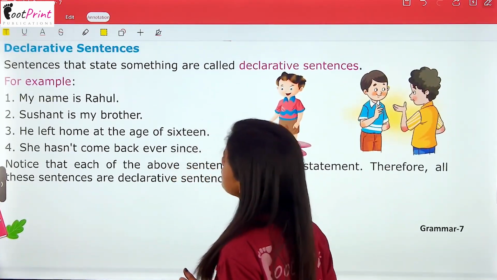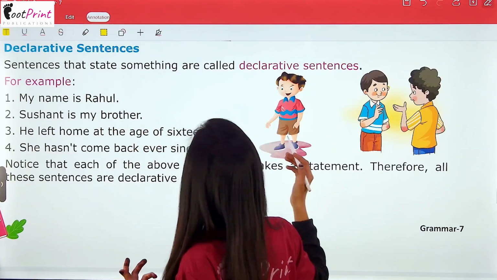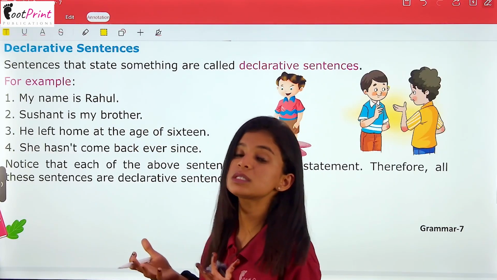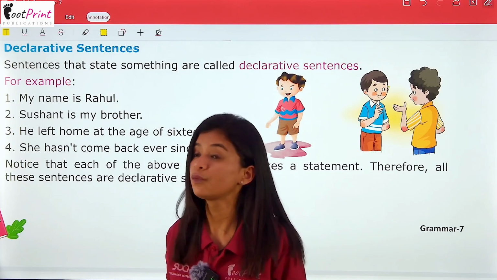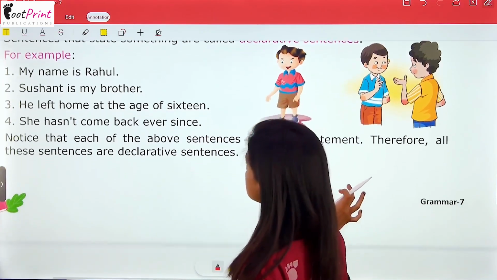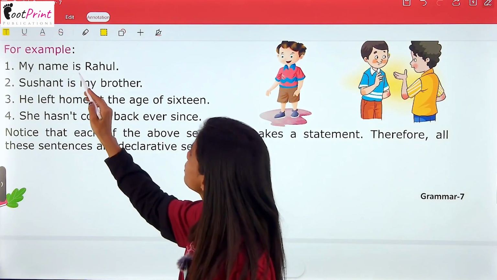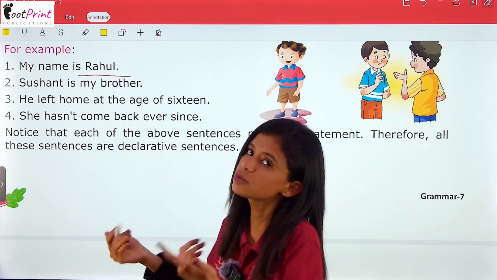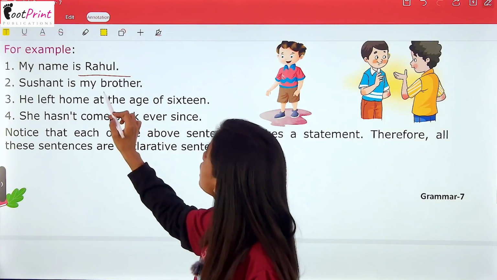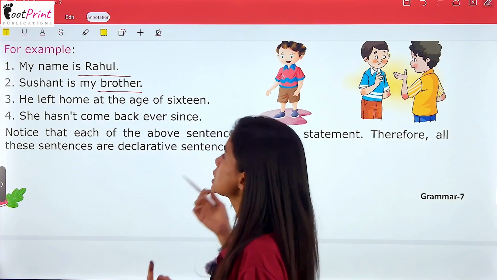Now declarative sentence. Sentences that state something are called declarative sentences. वो sentence जो कोई statement बनाते हैं, जो कुछ state करते हैं, कुछ बताते हैं, वो क्या होते हैं? Declarative sentences. For example, my name is Rahul. These sentences are telling that my name is Rahul. Sushant is my brother. This is also a statement.